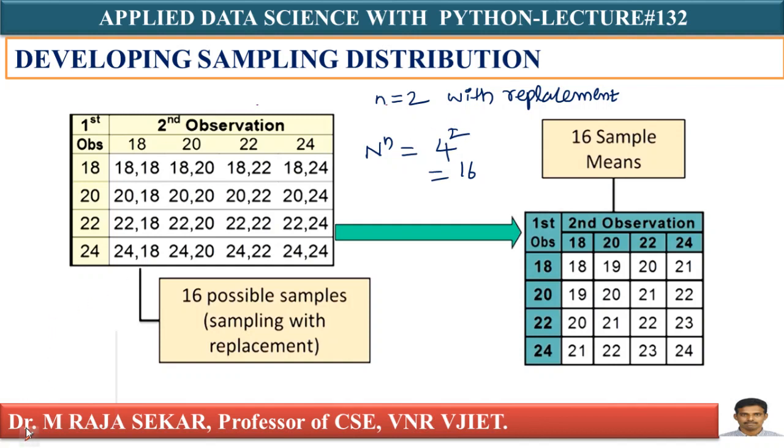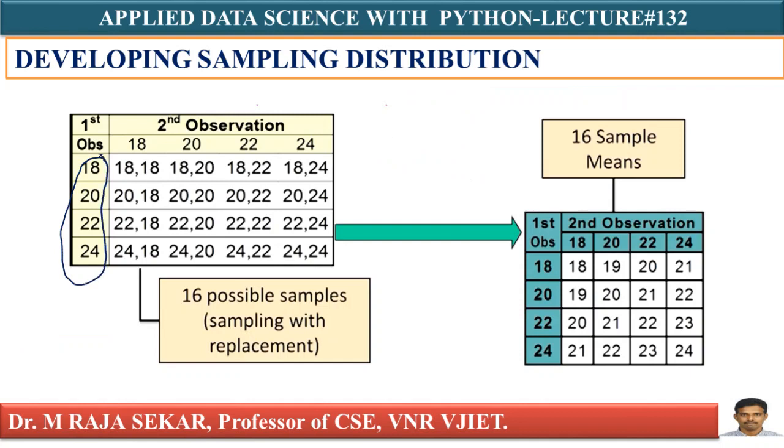How will I get those 16 possible samples? Just write the population here: 18, 20, 22, 24. Write the population here again: 18, 20, 22, 24. Now just collect samples of size 2. 18 comma 18, this is one sample. 18, 20, this is another sample. 18, 22, another sample. 18, 24, another sample, till 24, 24.